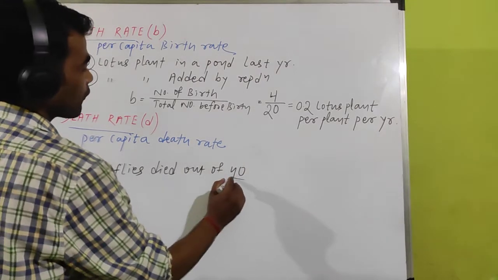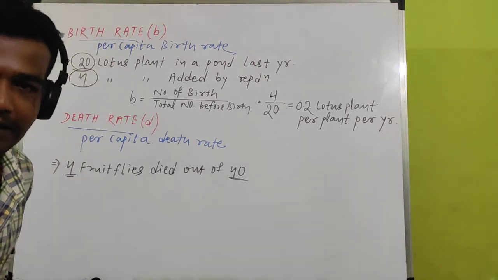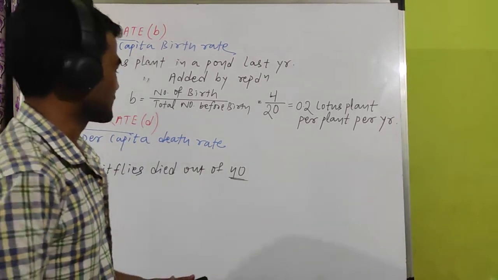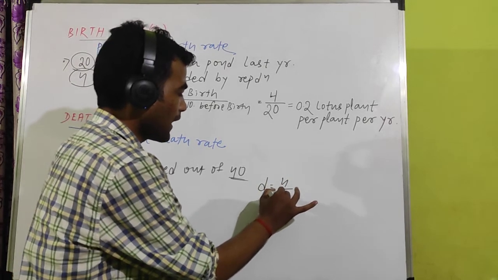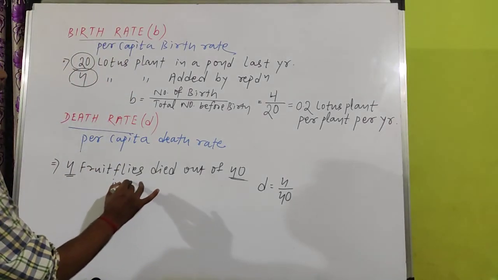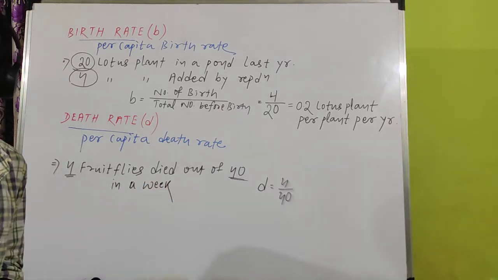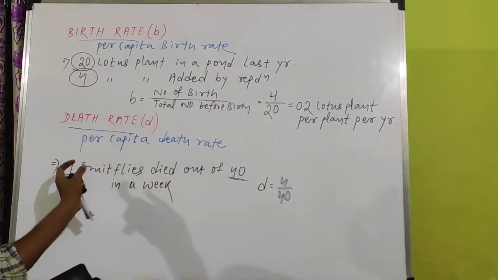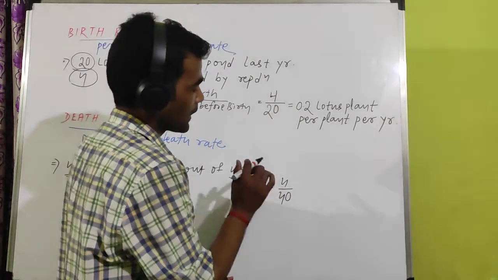Out of 40 fruit flies, how many died? 4 died. Then what will be the death rate? Death rate, small d, will be 4 divided by 40. And this is in a week. In 1 week, 4 fruit flies died out of 40.